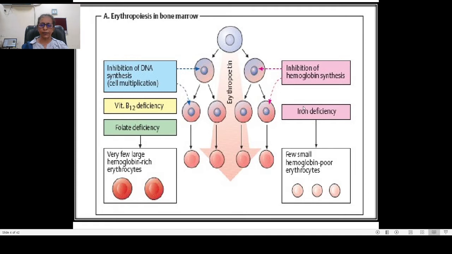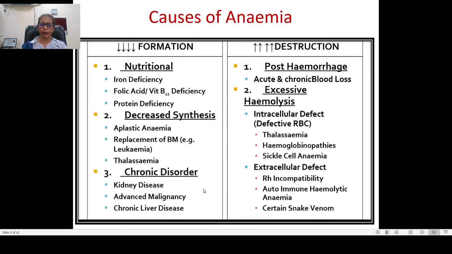If there is iron deficiency, the size of the RBCs decreases and they have less hemoglobin in them. In case of vitamin B12 and folate deficiency, the size of the erythrocytes is bigger. They become larger in size with an increased amount of hemoglobin in them.